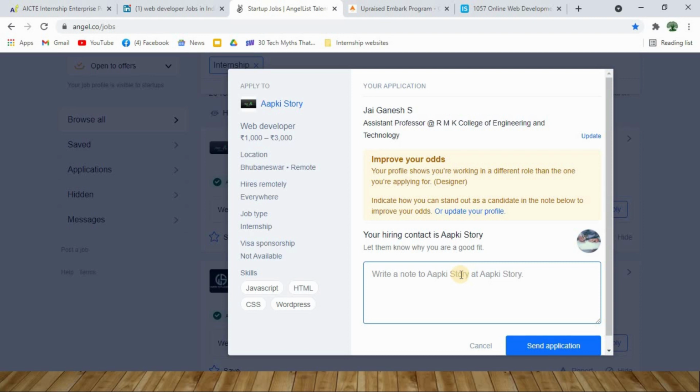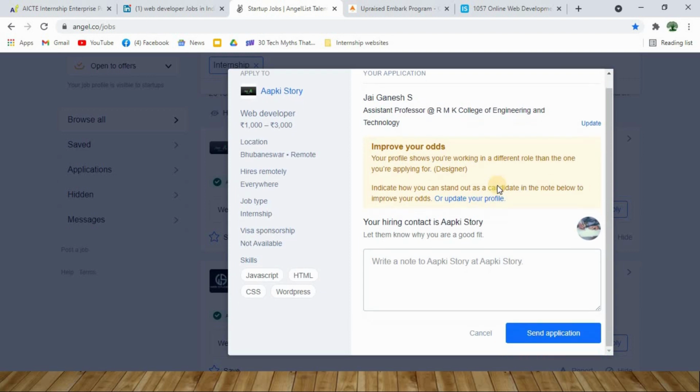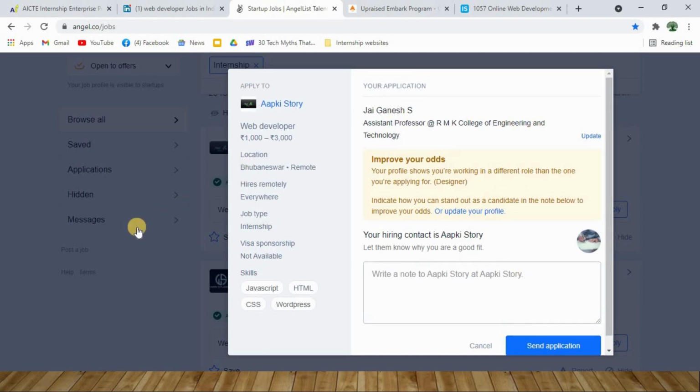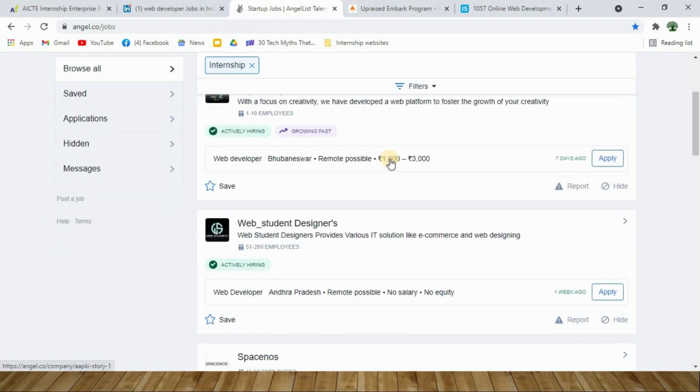You can highlight all the skills that are required, and don't worry about all these things. This is my dummy account, so that is why it is showing all these things. So you can write all these things that are required from the company side, and you can send your applications over here. So this is one area where you can search for internships.